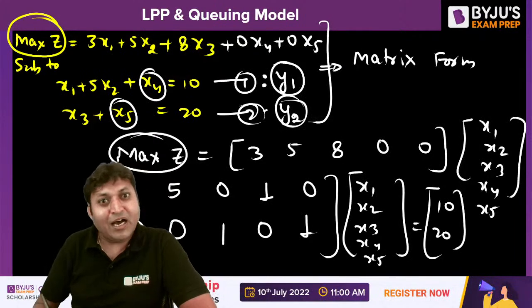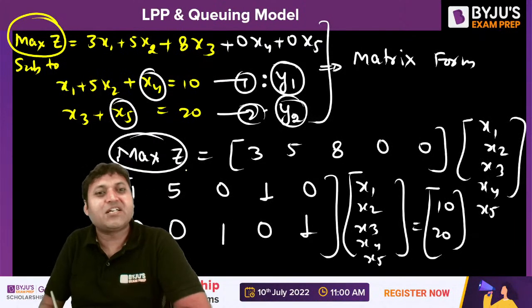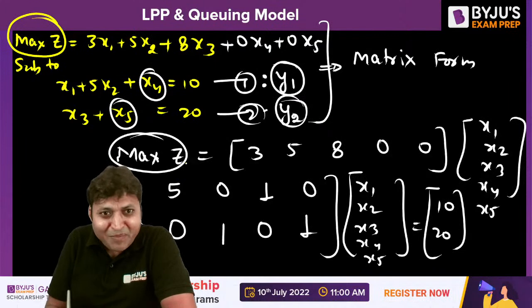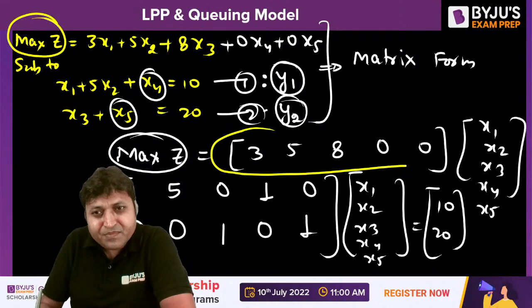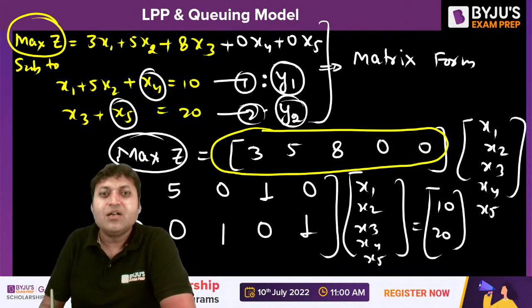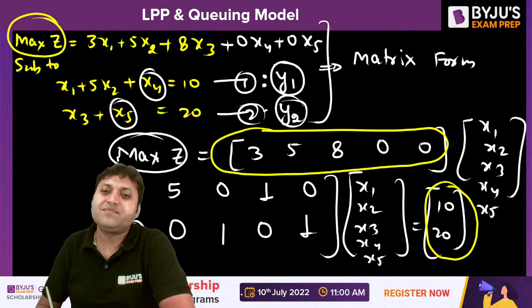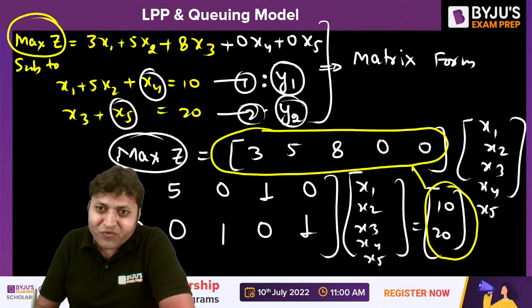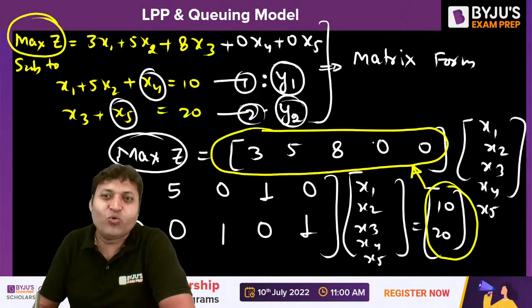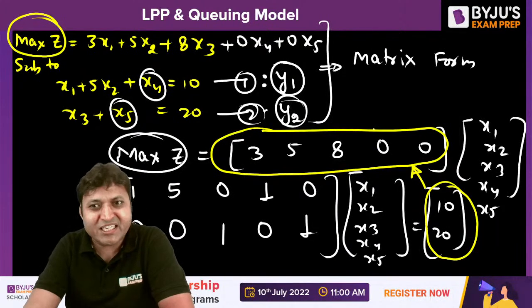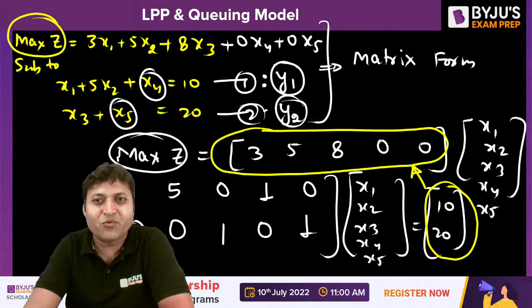Now, how will the objective function be written for dual? It will be minimization of W. Then this matrix will be replaced by this matrix in dual. So it will be minimization of W, 10, 20, y1 and y2.